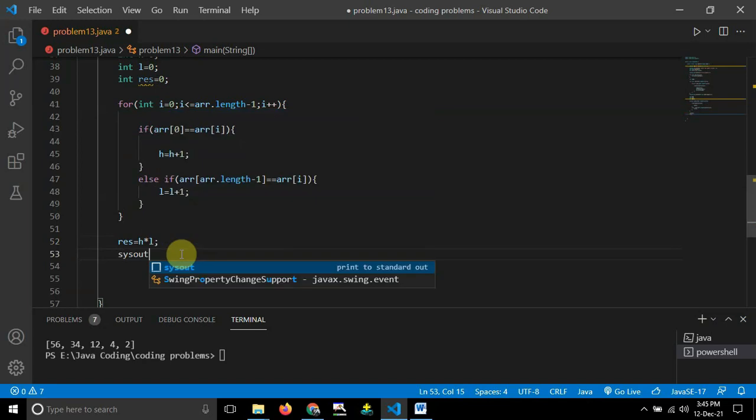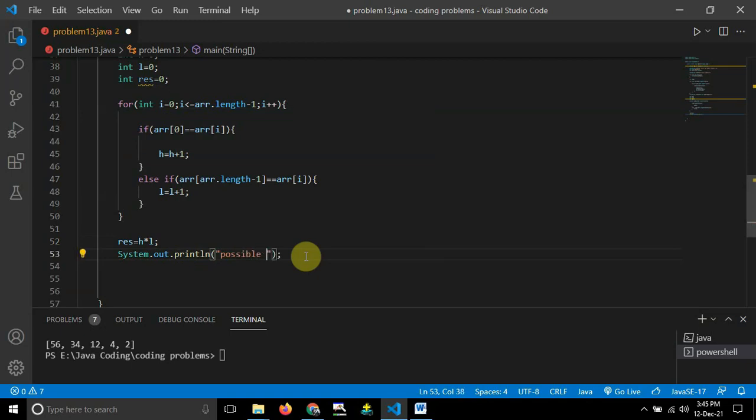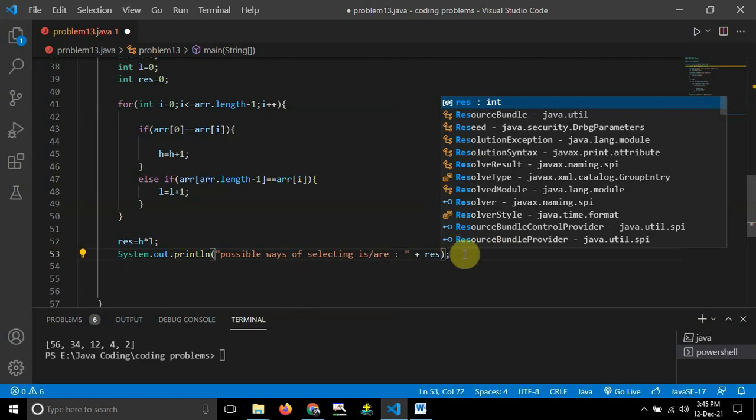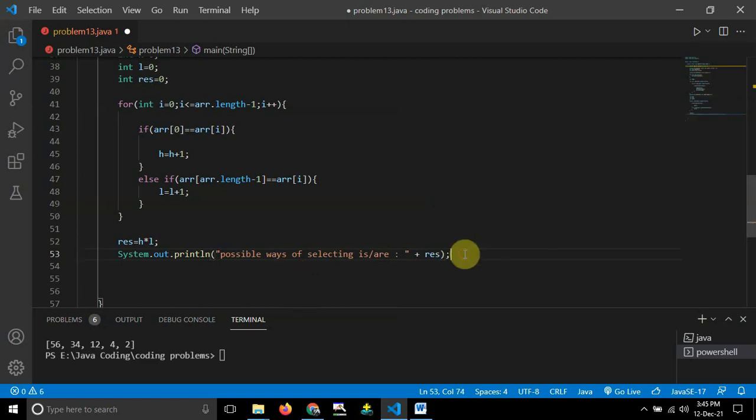Last, I want to print one thing: System.out.println, "possible ways of selecting is or". If it is one way, then "is" will be applied. If there are multiple ways, then "r" will be used. At the end I just want to print the result. So that's it guys, the code is over now.